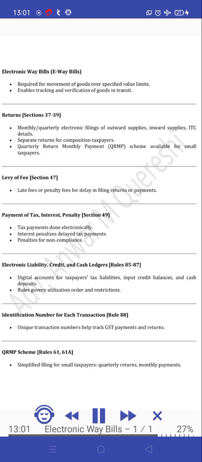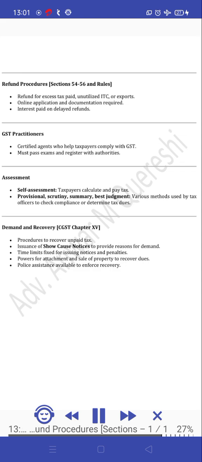QRMP scheme, Rules 61, 61A. Simplified filing for small taxpayers: quarterly returns, monthly payments. Refund procedures, Sections 54 to 56 and rules. Refund for excess tax paid, unutilized ITC, or exports. Online application and documentation required. Interest is paid on delayed refunds. GST practitioners are certified agents who help taxpayers comply with GST. They must pass exams and register with authorities.